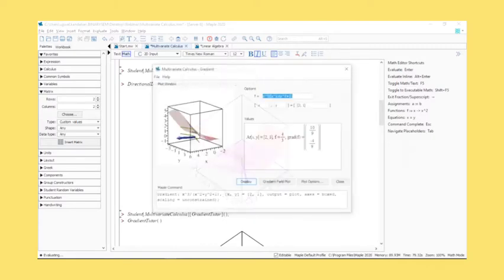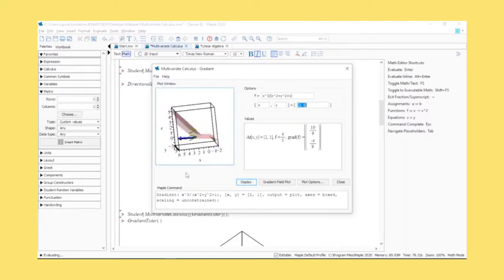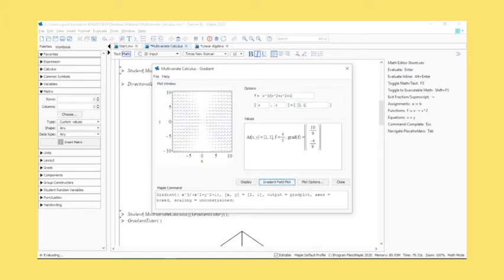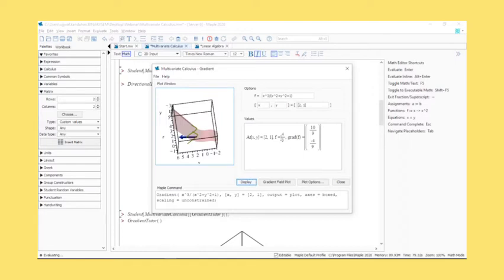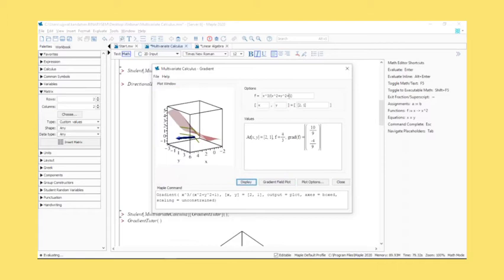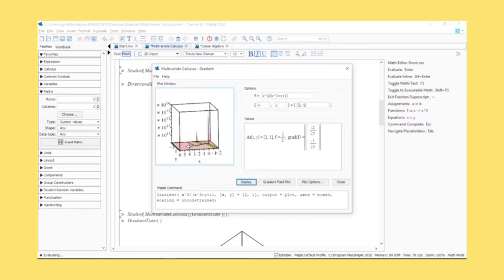Again, specify a function, specify the point where you want the gradient, and you get nice visualizations. If you want to get the gradient field plot as well, you get that as well. It's extremely easy to do. You can display the function. It gives you what the value of f is, what the gradient of f is. Let's change the function around. So you have different gradients.